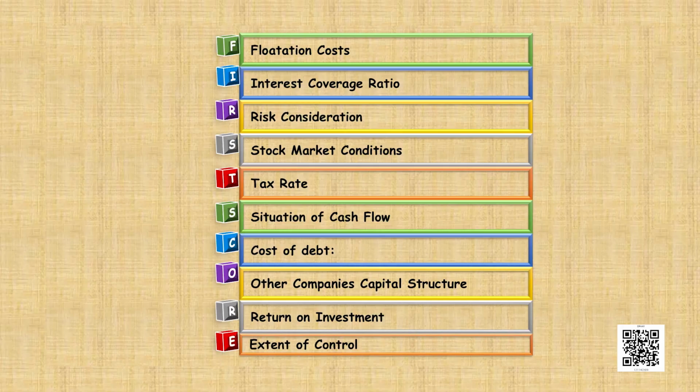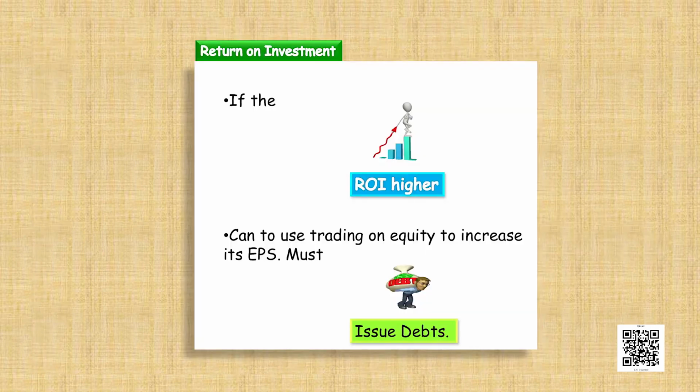So, this will help the company to be at par with the other companies. Now, let us move ahead and discuss about return on investment. If the return on investment is higher than the rate of interest, then the company can use debt and can practice trading on equity.